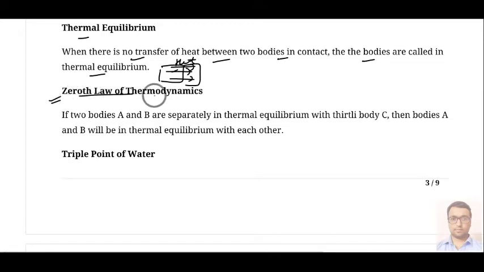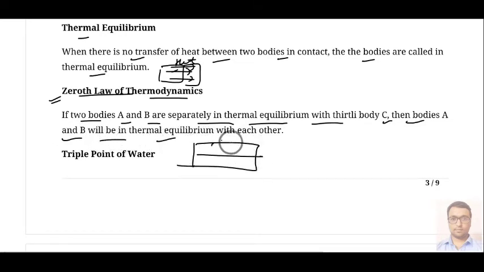Next thing we have is the zeroth law of thermodynamics. And what is it? If two bodies A and B are separately in thermal equilibrium with a third body C, then the bodies A and B will be in thermal equilibrium with each other. In this manner you can understand, like if we have two bodies A and B, and if A and C are in thermal equilibrium and B and C are in thermal equilibrium, then automatically A and B will come to thermal equilibrium. Okay, so this law is called the zeroth law of thermodynamics.